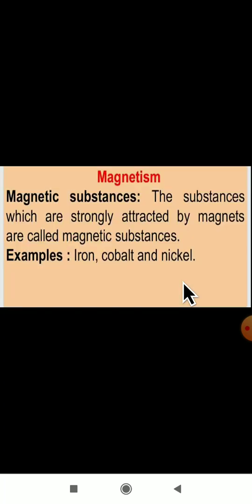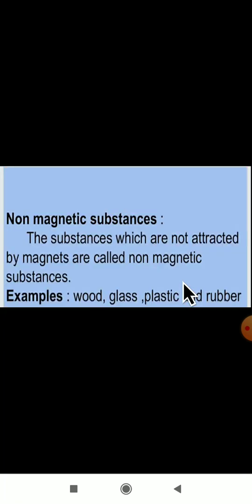Okay. Next we will see about magnetism. The substances which are strongly attracted by magnets are called magnetic substances. Iron, cobalt and nickel will attract a magnet, so we call them magnetic substances. Then the substances which are not attracted by magnets are called non-magnetic substances. For example, wood, glass, plastic and rubber will not attract a magnet.